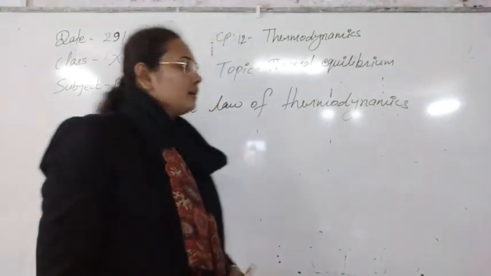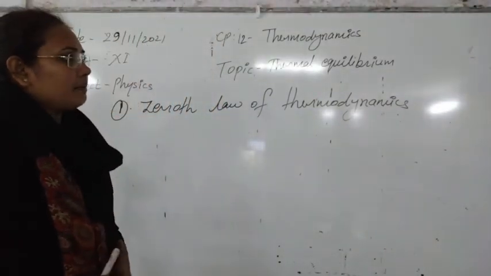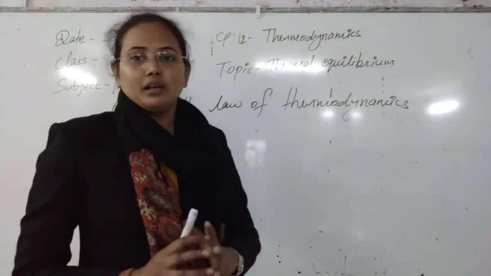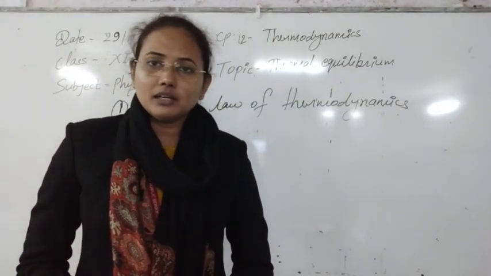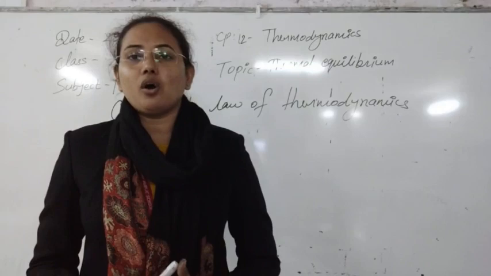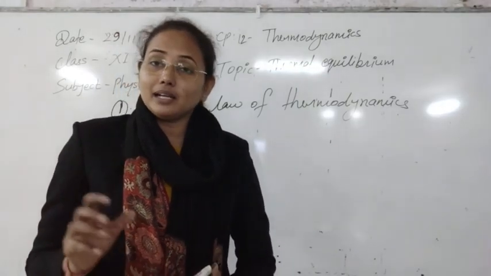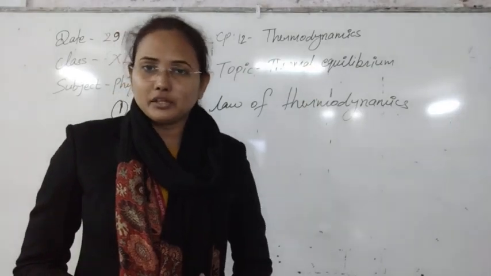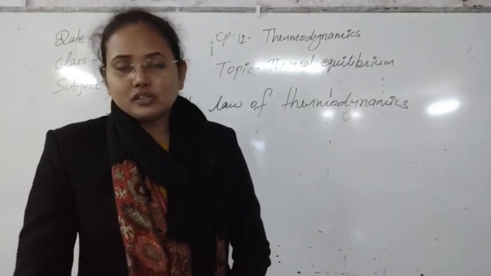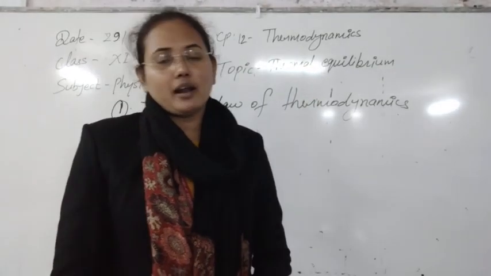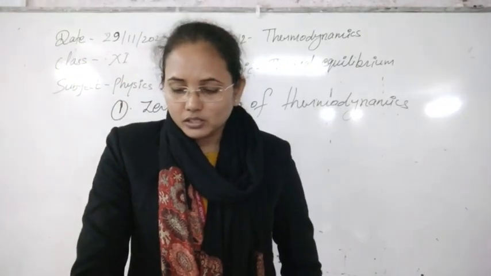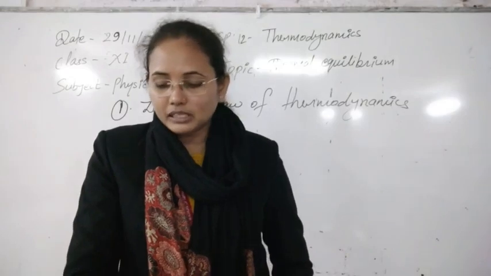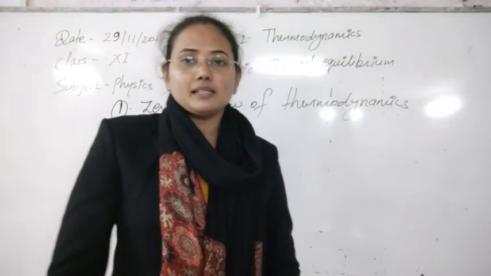So the first one here, the zeroth law of thermodynamics, defines two things at a single time. It gives the definition, or a clear concept, about the thermal equilibrium of the system and also temperature. So first of all, let's see the statement of the zeroth law. Later I will discuss it. So the zeroth law, its statement is: when the thermodynamic system, suppose we have three thermodynamic systems A, B and C.